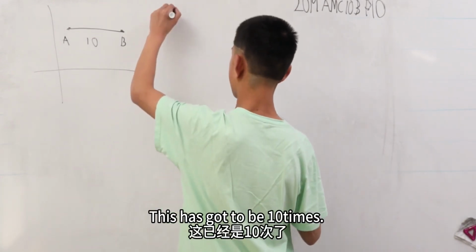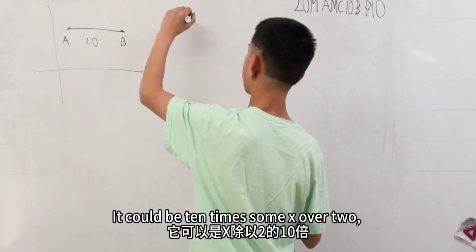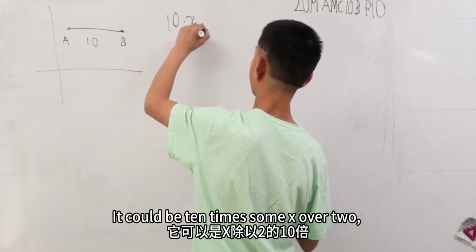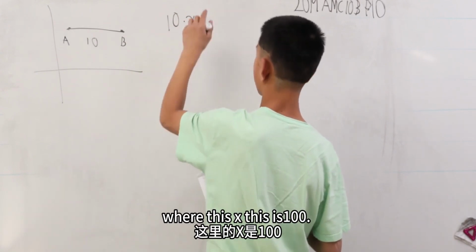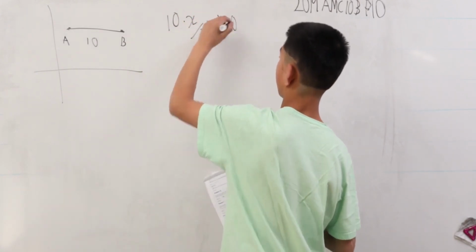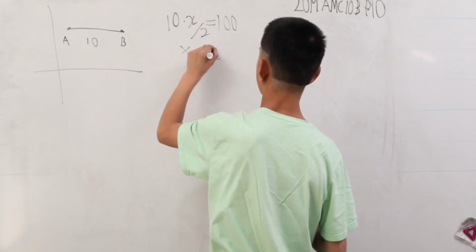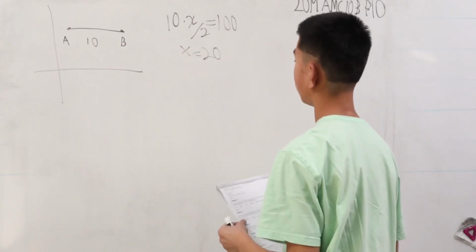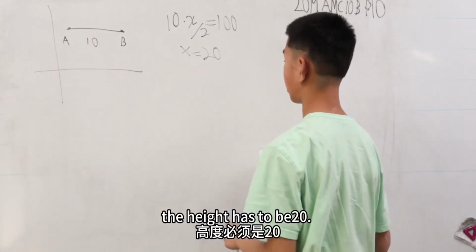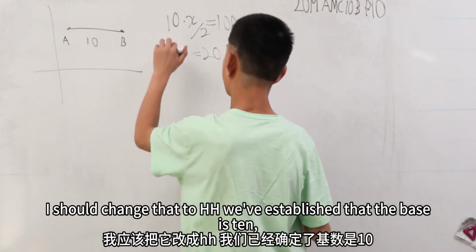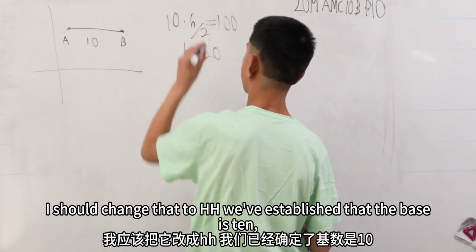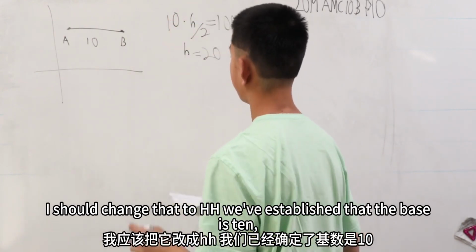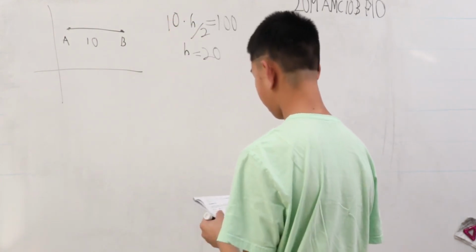This has got to be 10 times some h over 2, and this is 100, so h is equal to 20. The height has to be 20. So we've established that the base is 10 and the height is 20.